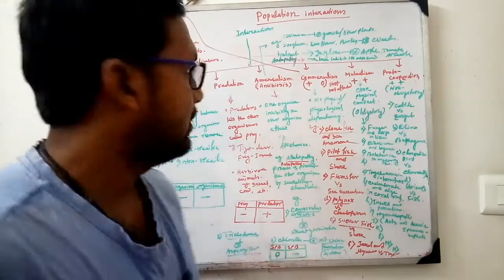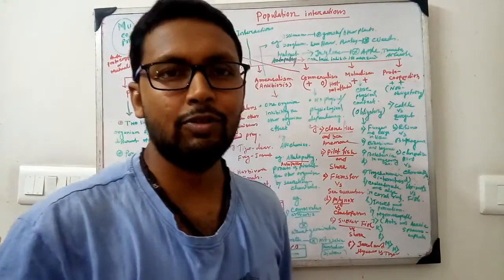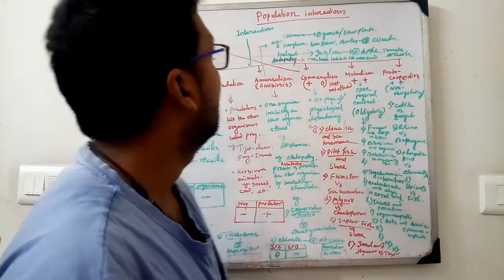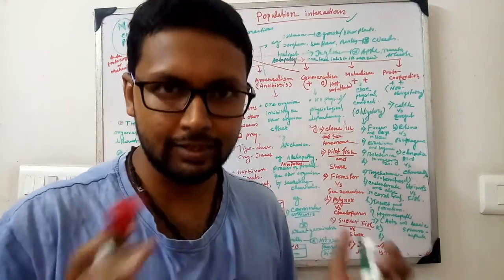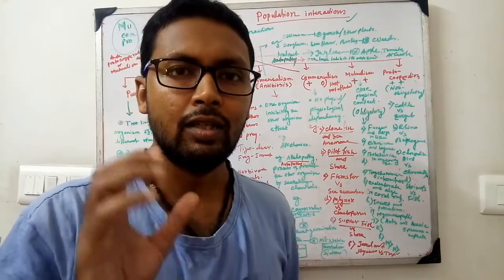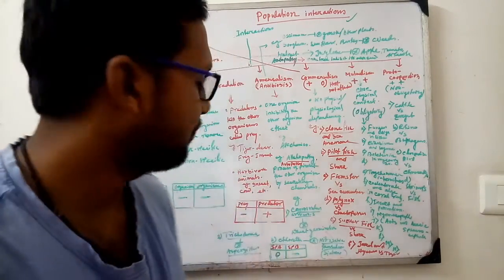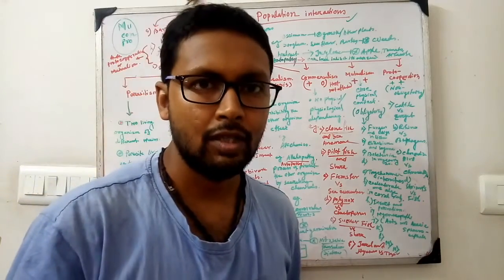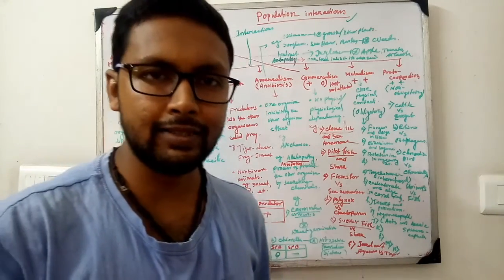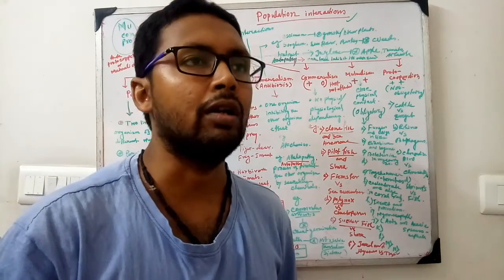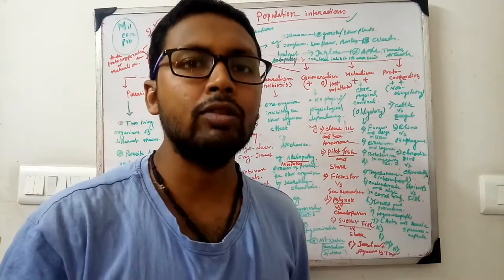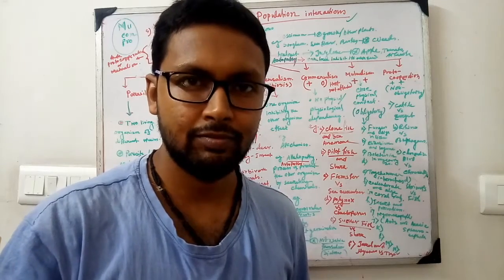Namaskar. Today we'll discuss population interaction. That is, individuals present in this world, the organisms present in this world, how they interact, what are the basic different types of interaction, how they actually work, and how they get benefit from other organisms.